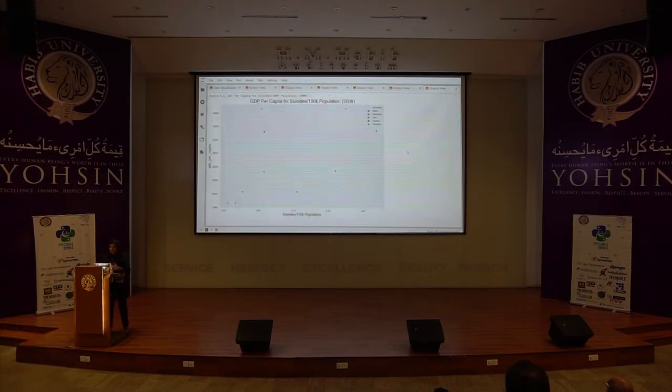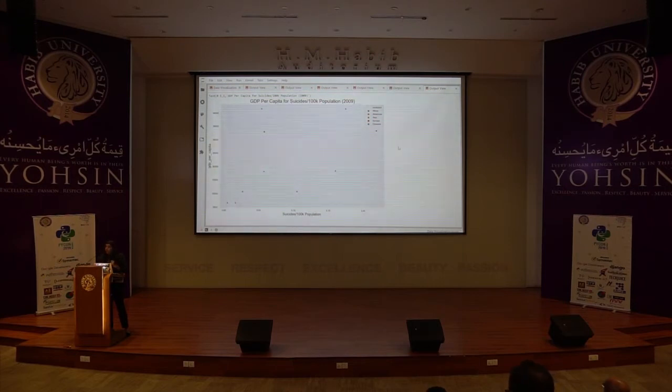Okay. So let's look at this first plot over here. What this plot is trying to show me is whether there is any relationship between the GDP per capita and suicides per 100K of population, and this data is specifically for the year 2009, right? So I wanted to figure out if there is some trend, if there is some relationship between people who commit suicide and the GDP of that continent, right? So I made this scatter plot.